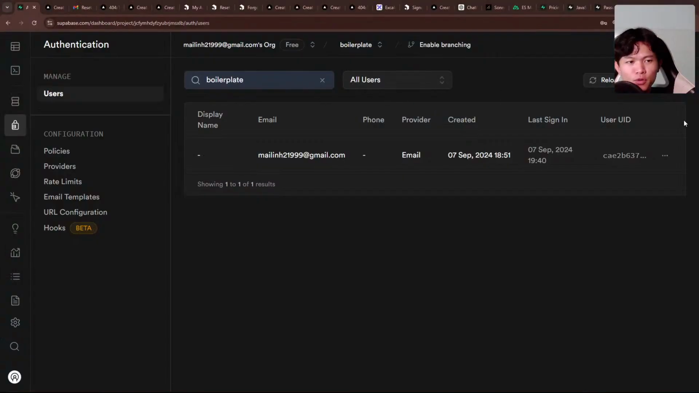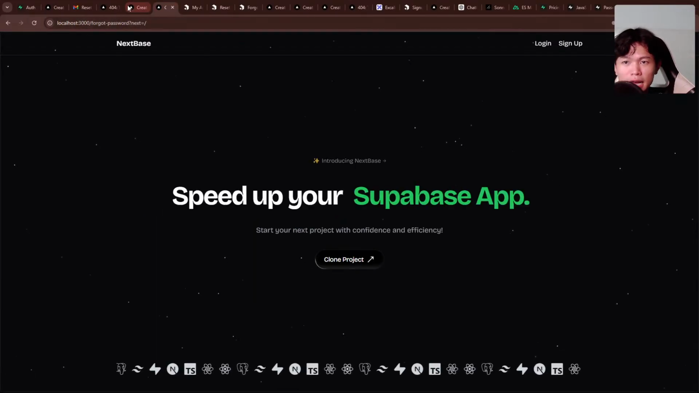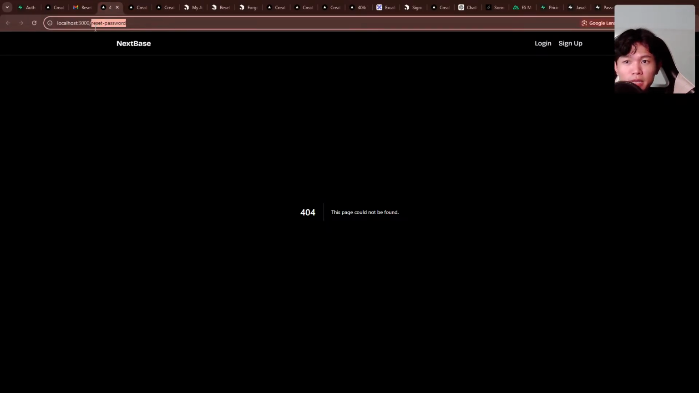One way that comes to my mind is that maybe I need to get back and see what the problem is here. The problem is that right now, when the user resets the password, I don't want the user to go into any page. For example, they cannot go to this page, which is totally wrong.